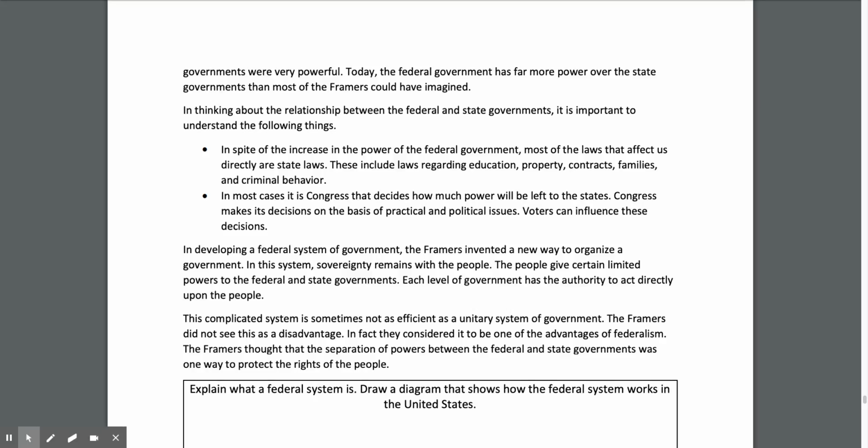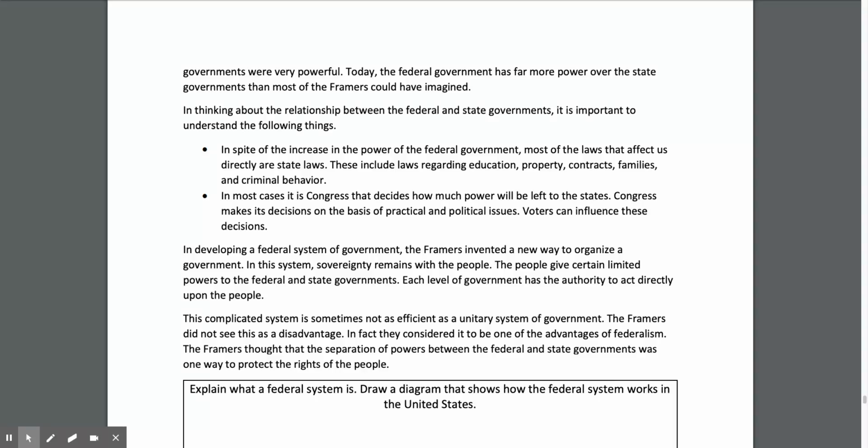In thinking about the relationships between the federal and state government, it's important that we understand the following things. The first thing is, in spite of the increase in the power of the federal government, most of the laws that affect us directly are state laws. These include laws regarding education, property, contracts, families, and criminal behavior.